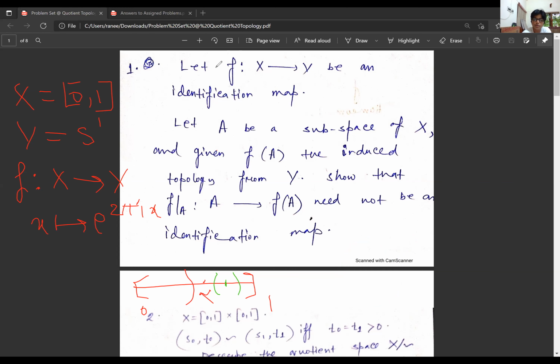If you have this circle and this is your point, this is basically the gluing of the points 0 and 1 in your X. 0 and 1 in X, that is your closed interval [0, 1], are getting mapped to a single point under the map x goes to e^(2πix).